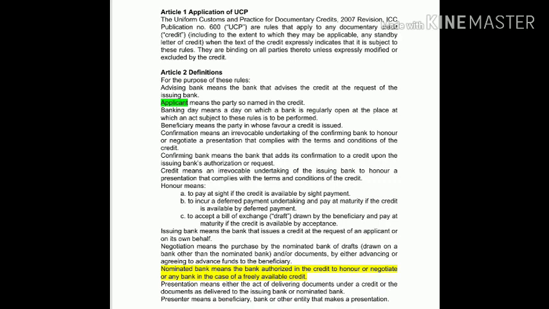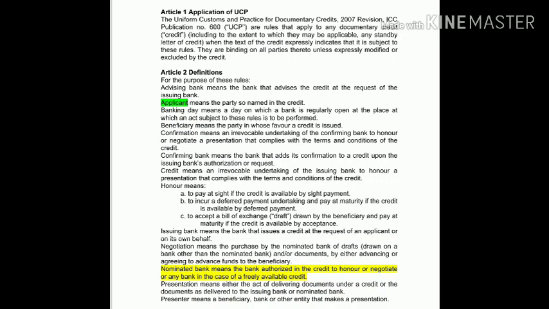I'm sorry, let me clarify once again for you. Negotiation means the purchase by the nominated bank of a draft on a bank other than the nominated bank, and or documents, by either advancing or agreeing to advance funds to the beneficiary.